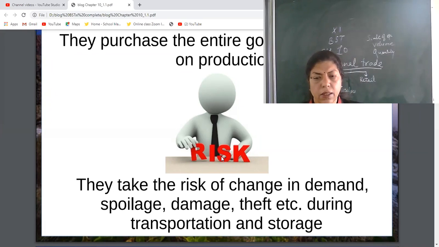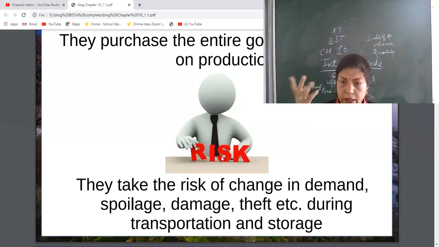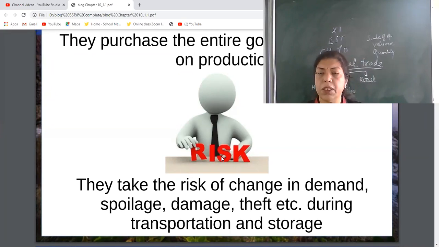This is the risk related to the environment also. Like the demand may change, competitors may come, the government changes the policy, tax rates, the rules, change in technology, fashion, trend, customers' preference.